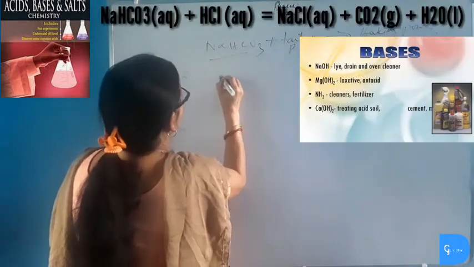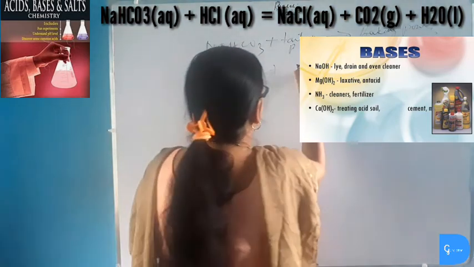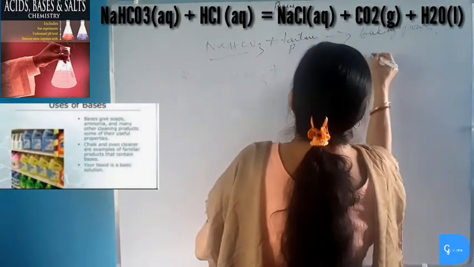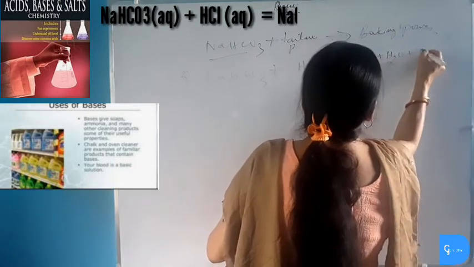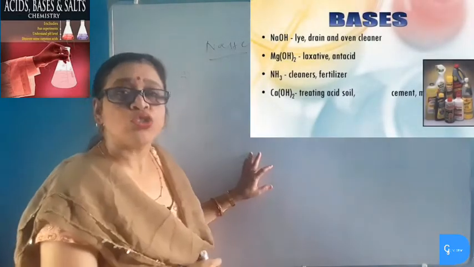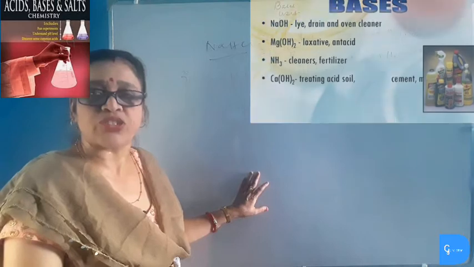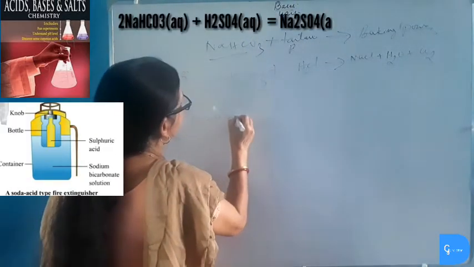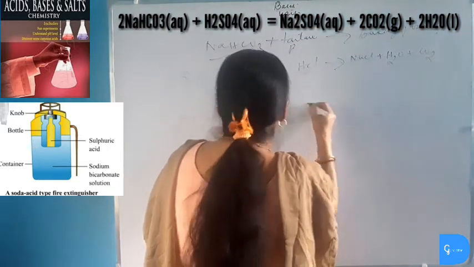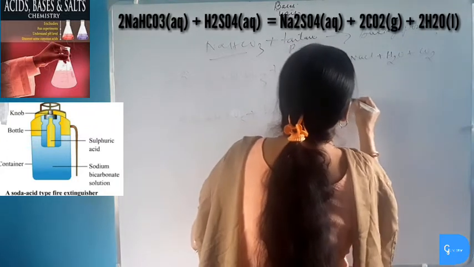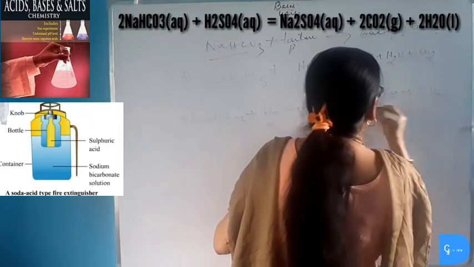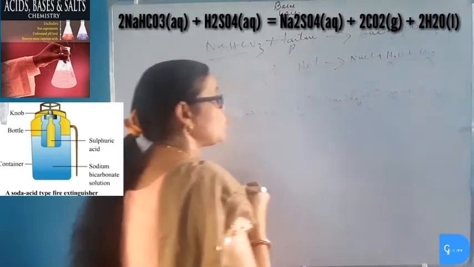So when sodium hydrogen carbonate reacts with the excess hydrochloric acid produced in the stomach, then it forms salt plus water plus carbon dioxide and thus neutralizes the acid. Sodium hydrogen carbonate is also used in the soda acid fire extinguisher. When sodium hydrogen carbonate reacts with sulfuric acid in the soda fire extinguisher, then it produces a salt, sodium sulfate, plus carbon dioxide and water. This carbon dioxide and water are used for extinguishing fire.